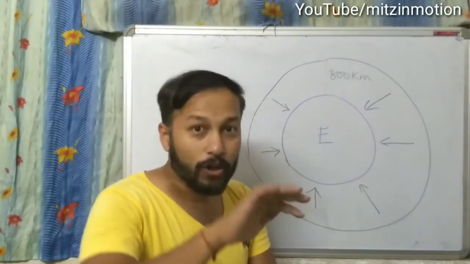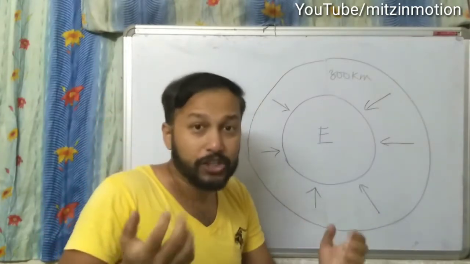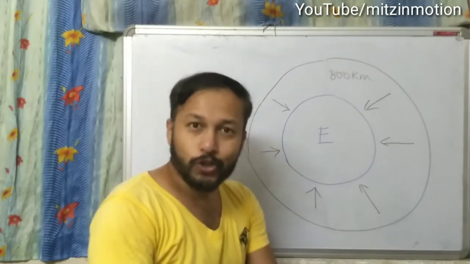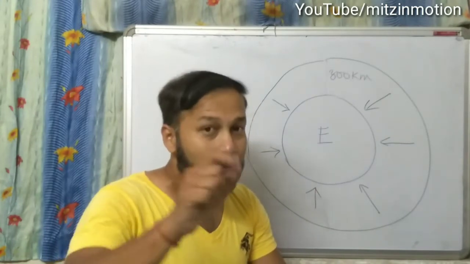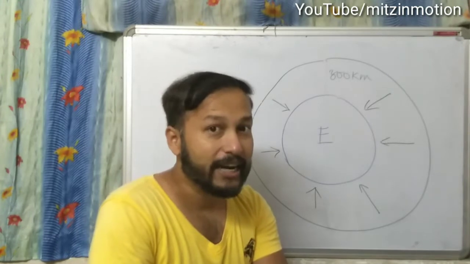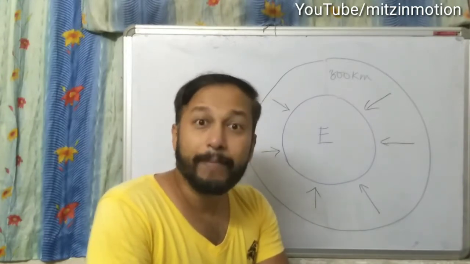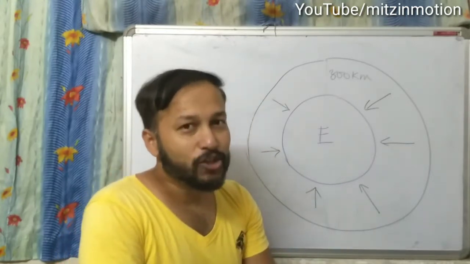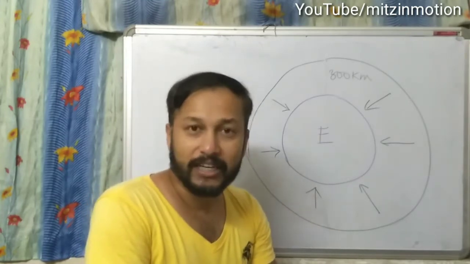Since you are on the earth's surface, you are also getting some pressure which we are not realizing every time. Or you can say that we are habituated to getting that pressure. That pressure is called atmospheric pressure. Who is giving that pressure? Air is giving that pressure.